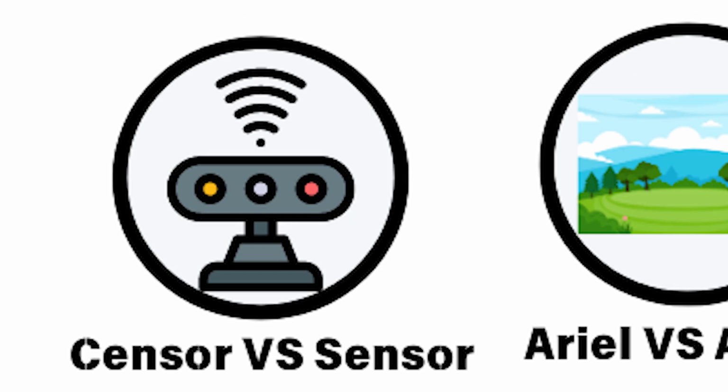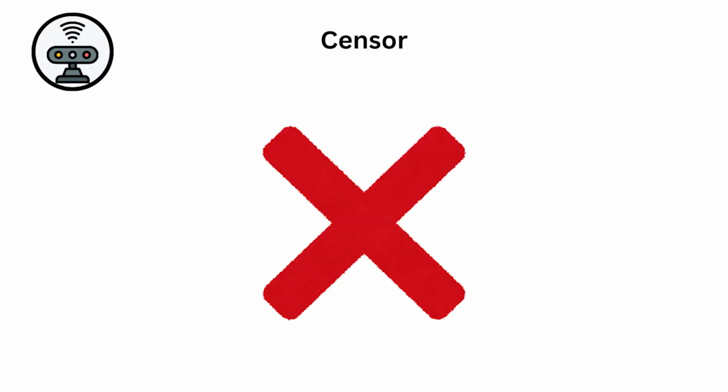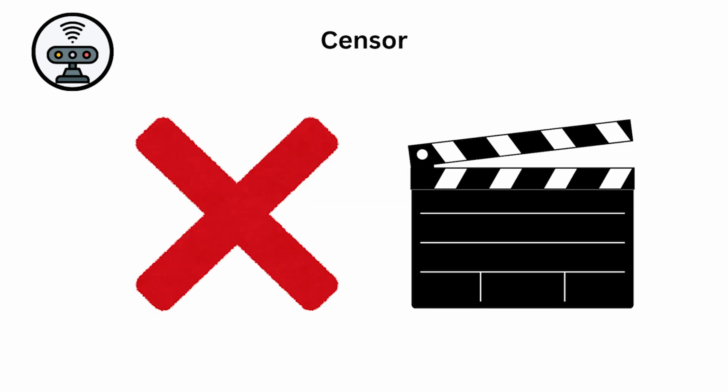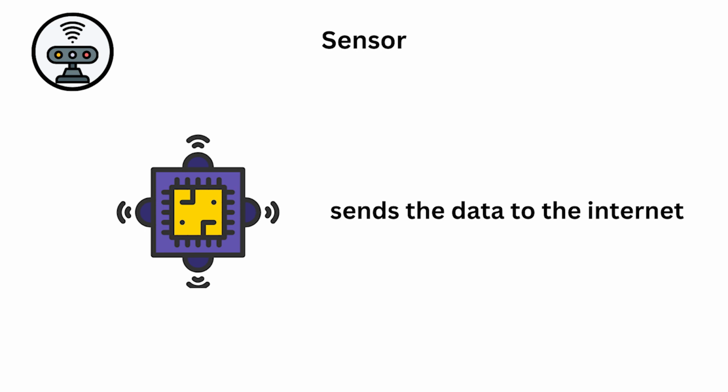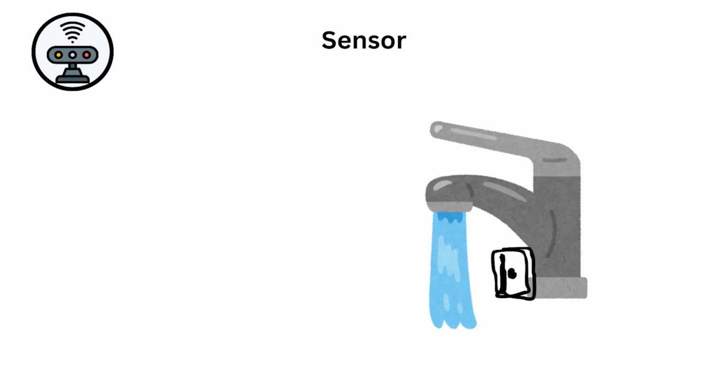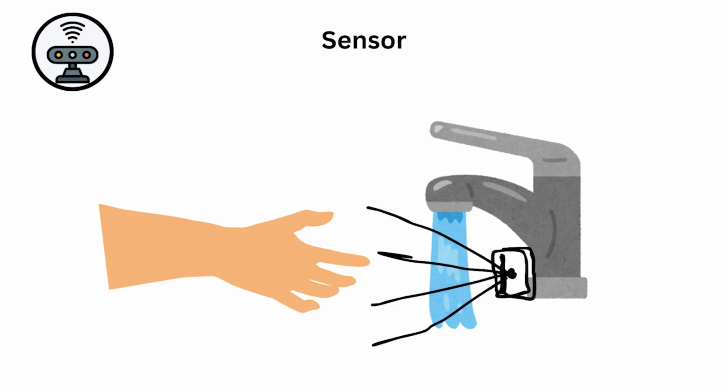Censor versus sensor. Censor means to suppress inappropriate content. The film got the approval from the censor, means it was checked and approved for viewing. Sensor is a device that detects changes. There are sensor water taps in the office building, means taps that operate based on detecting motion.